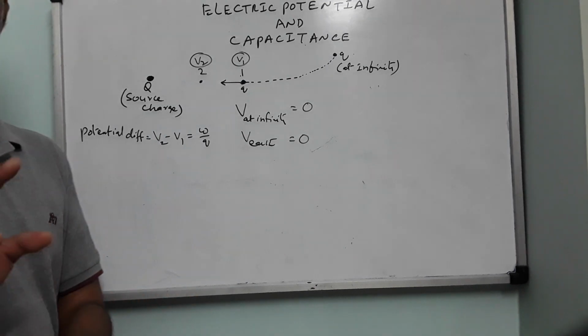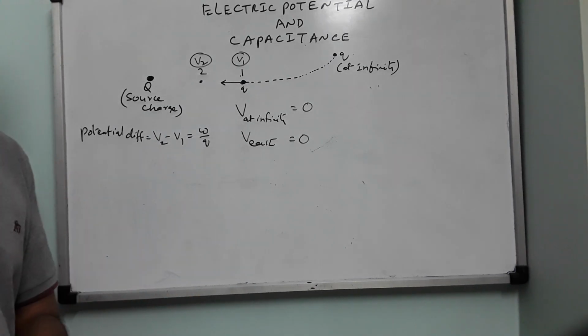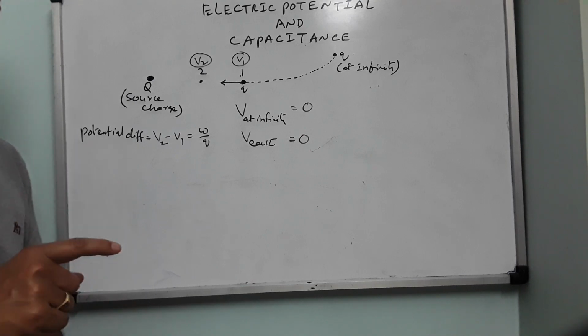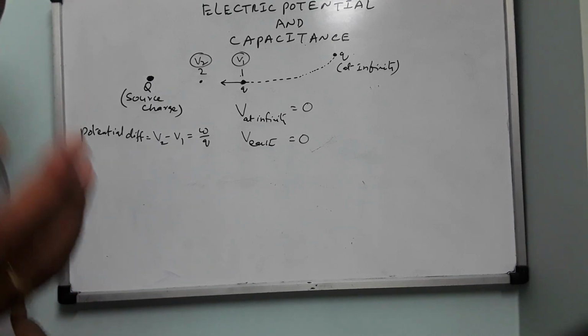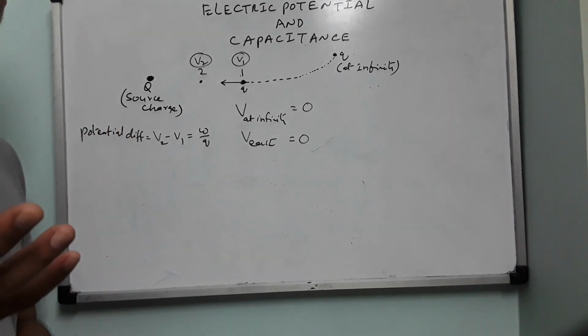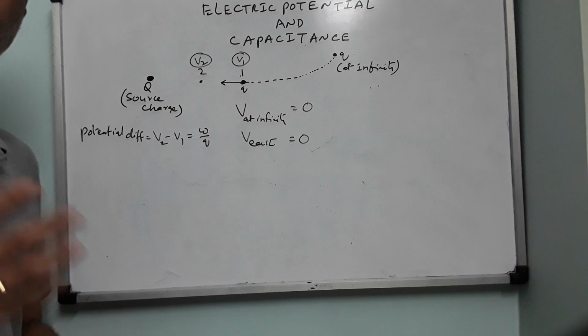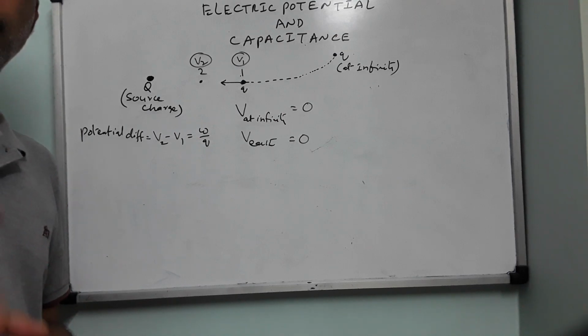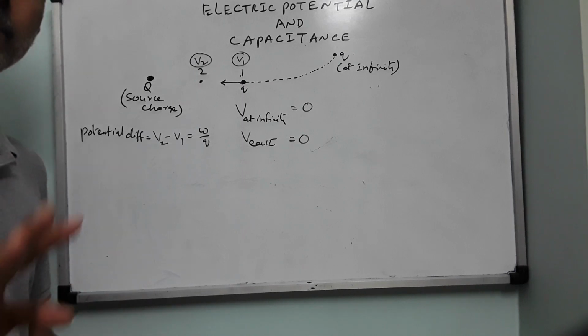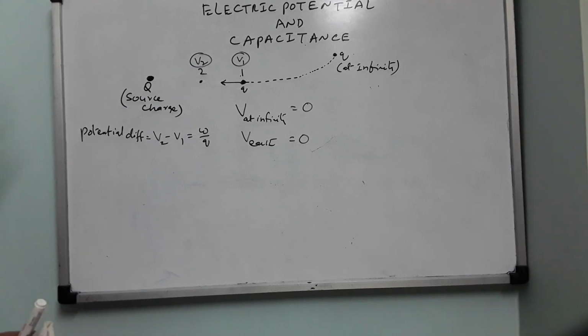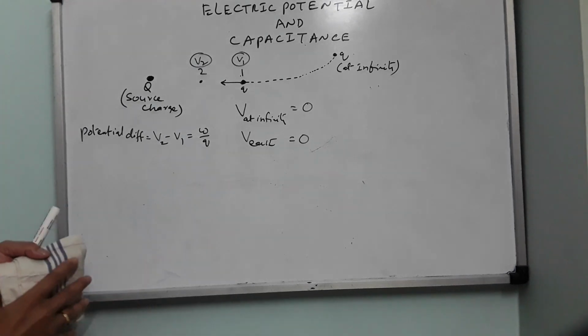Remember, a charge can move only when there exists a potential difference between 2 points. Charge always flows from high potential to low potential, like heat flows from high temperature to low temperature, and air blows from high pressure to low pressure. So in order to move a charge from one point to another point, these 2 points should be maintained at 2 different potentials. If both the points are maintained at the same potential, then charge will not move from one point to another. That means the electric current will become 0. That we will see in the third chapter of the second unit. Right? So potential and potential difference is over.